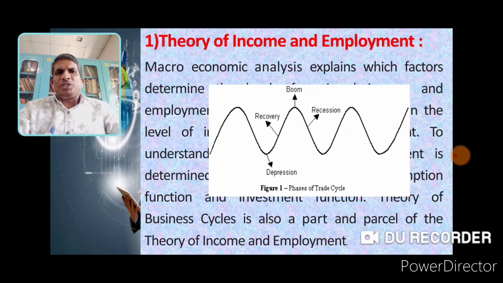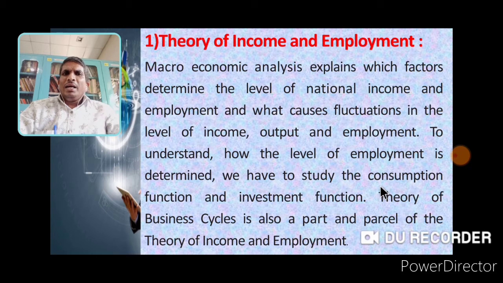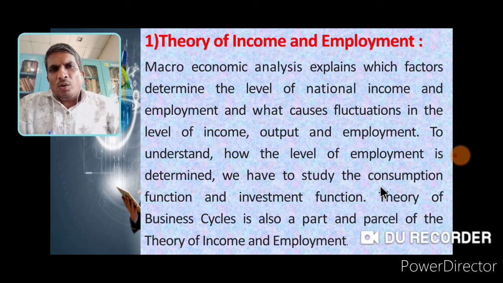The distribution among these 4 factors means national income distribution. So in our economy, in the theory of income and employment, fluctuations in trade cycles are studied in macroeconomics.